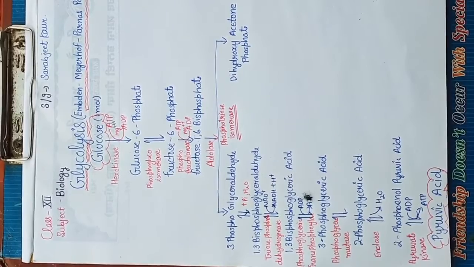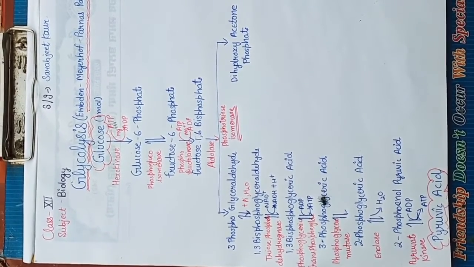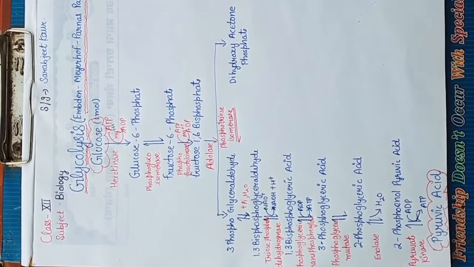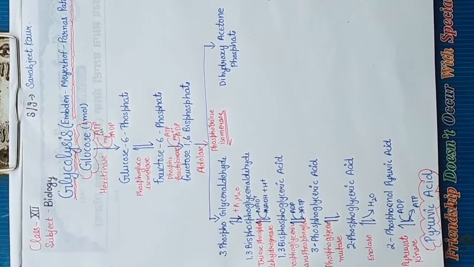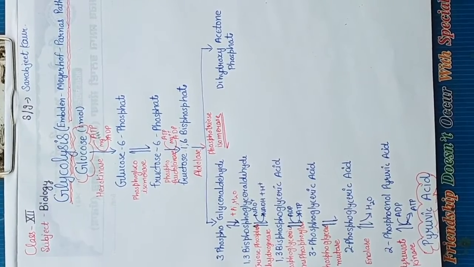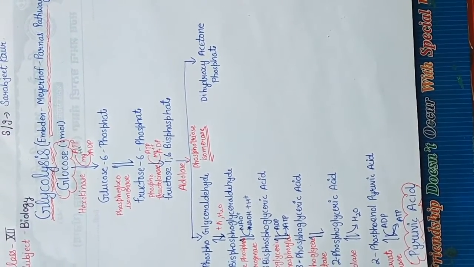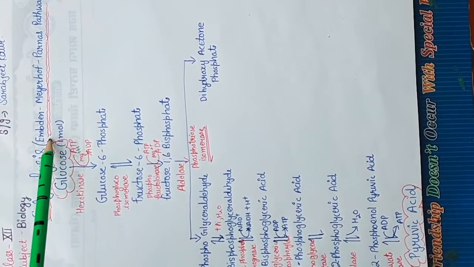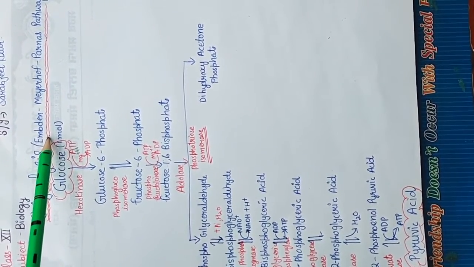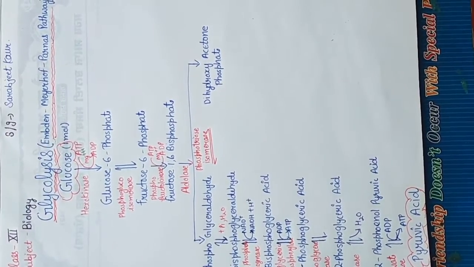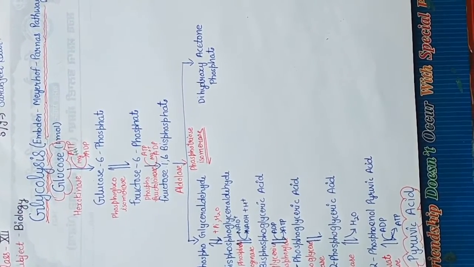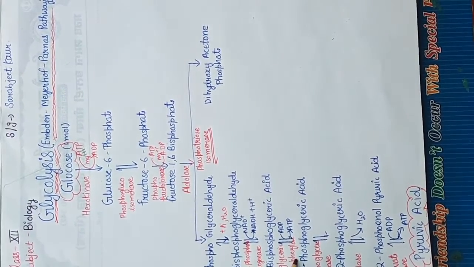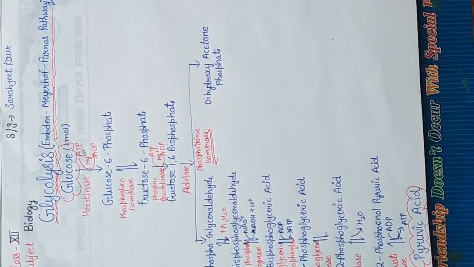So glycolysis is the metabolic pathway that converts glucose into pyruvate and hydrogen ions, that is H+. The scheme of glycolysis was first described by Gustav Embden, Otto Meyerhof and J. Parnas, and therefore is often referred to as the EMP pathway. The various steps involved in the pathway are shown in the form of a cycle.